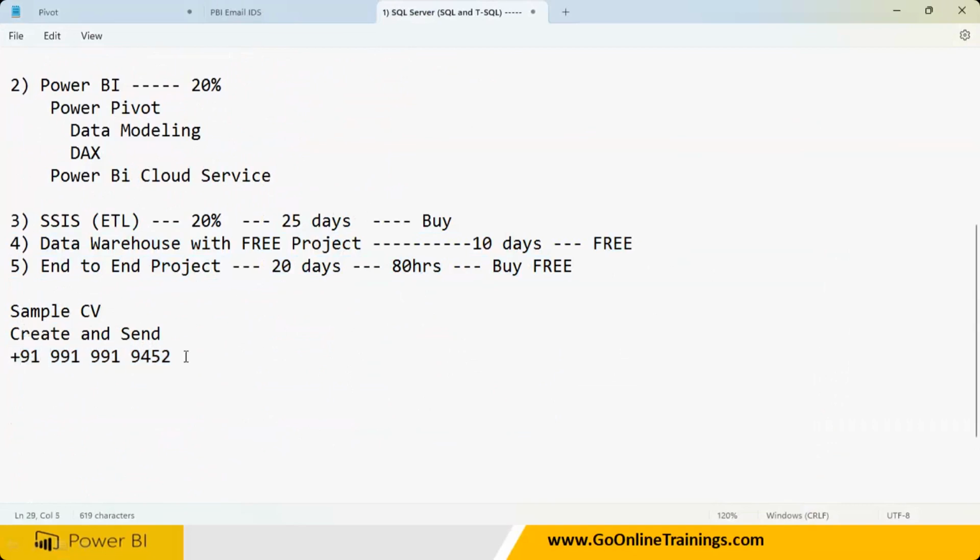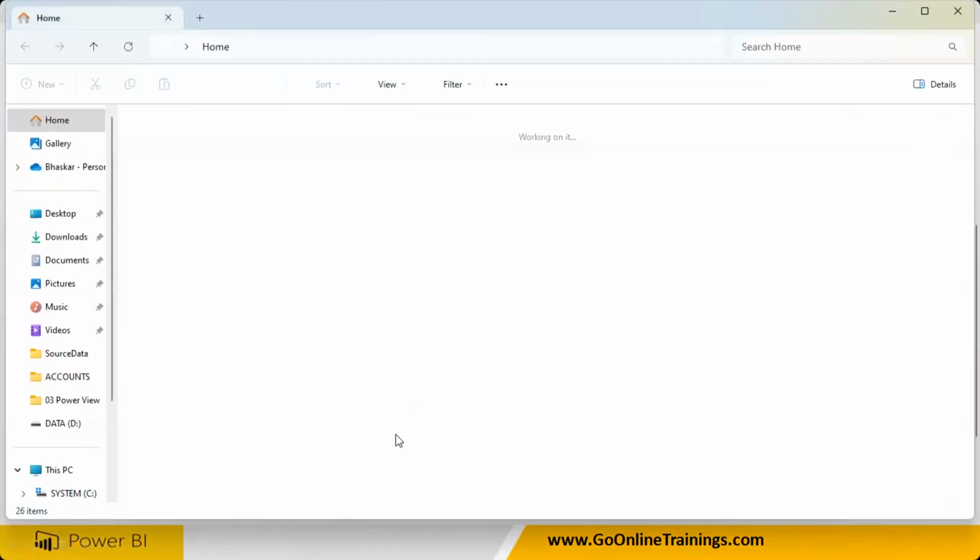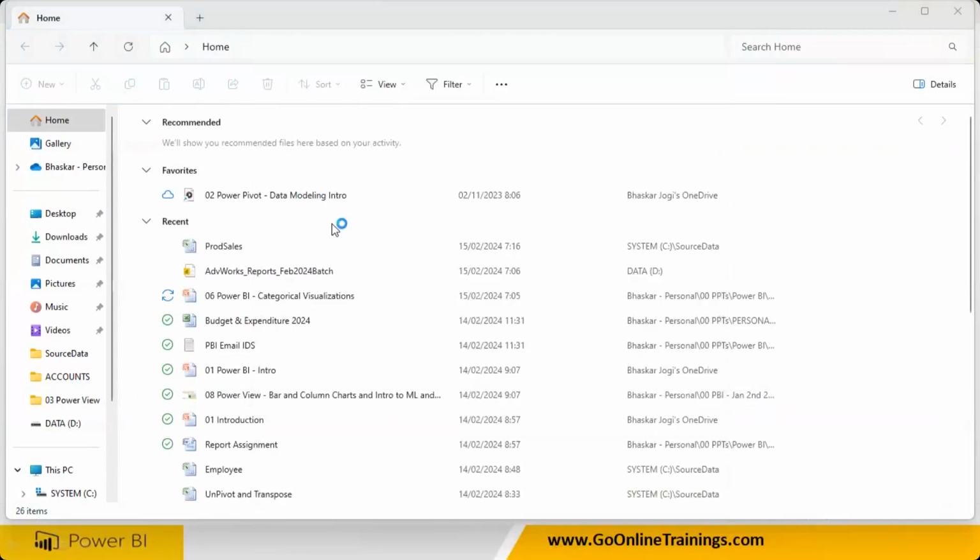Or you can just ping me, sir, I'm from so and so batch. I have done all these things, and now I have to complete the CV and upload it. You need to upload it in the Naukri portal for jobs. And we have our portal, right?